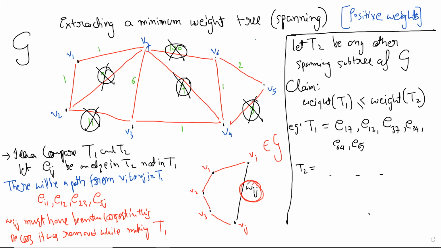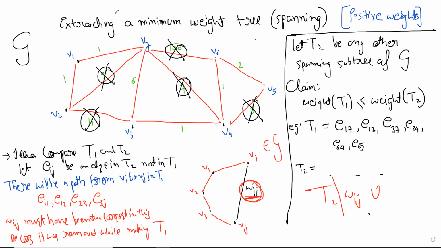What does this mean? Well, this means that instead of Wij, any other edge in this cycle would have done as well. So from T2, I will say you remove Vi Vj, Wij, it is too costly. Remove this edge. Instead, why don't you take some other edge?